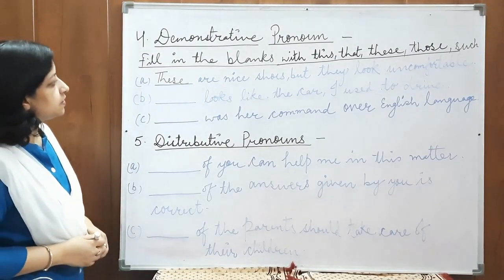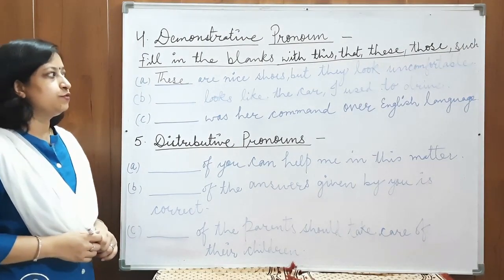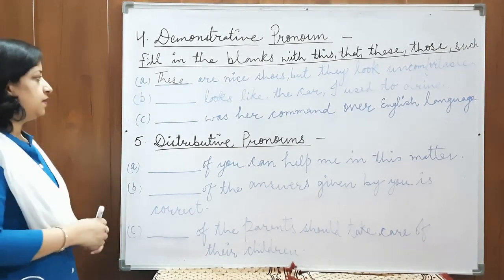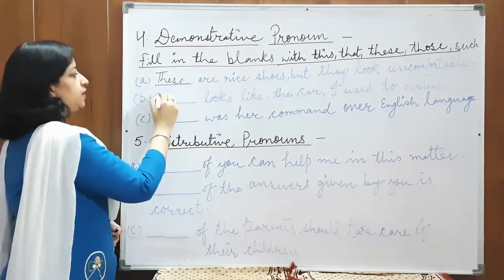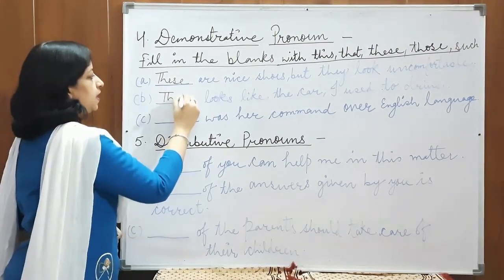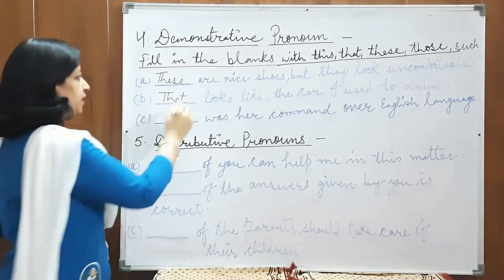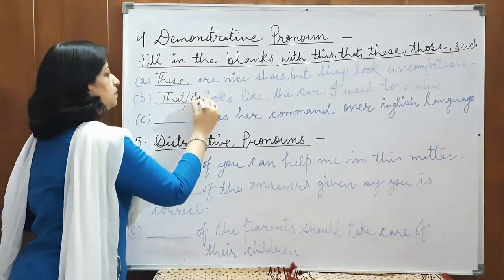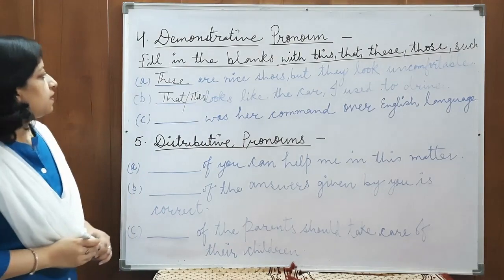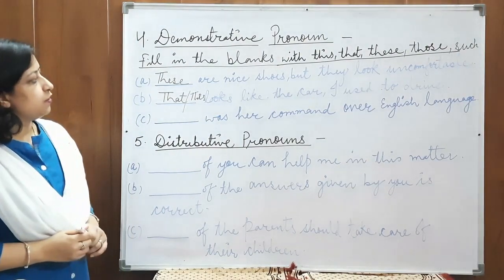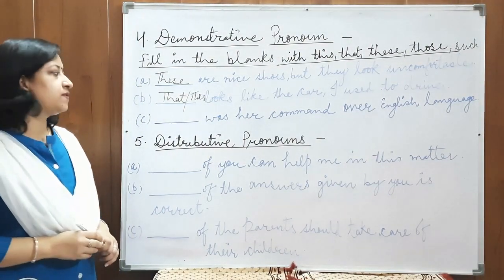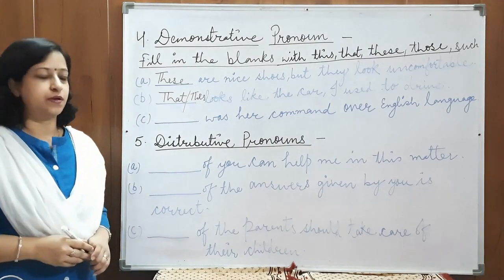Dash looks like the car I used to drive. For car, we use that, either that or this. Both are correct. If you want to write this, it is also correct. That looks like the car I used to drive. This looks like the car I used to drive.